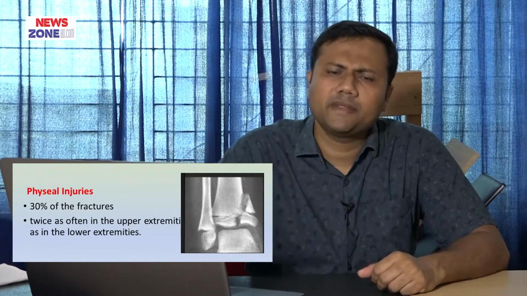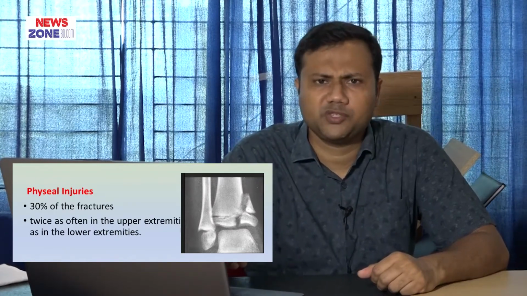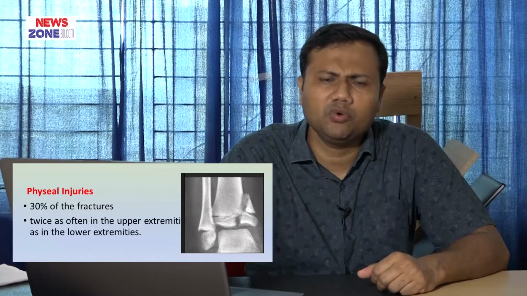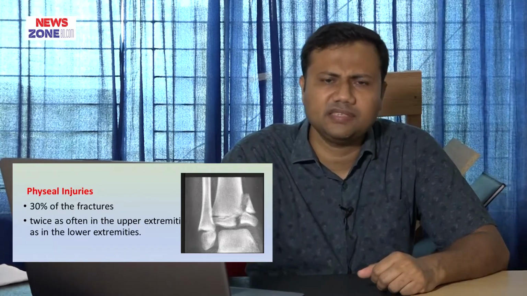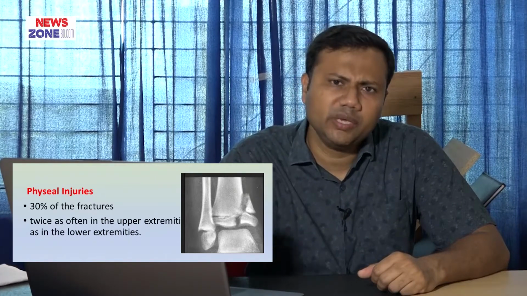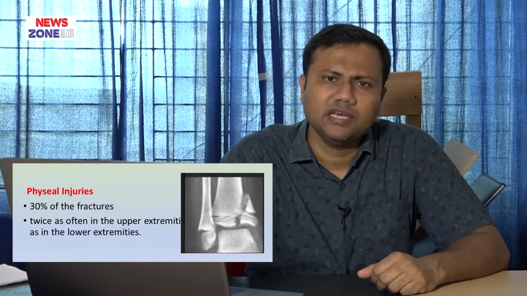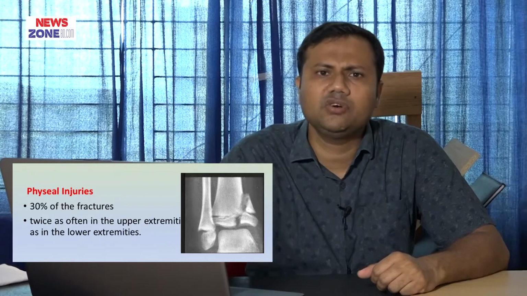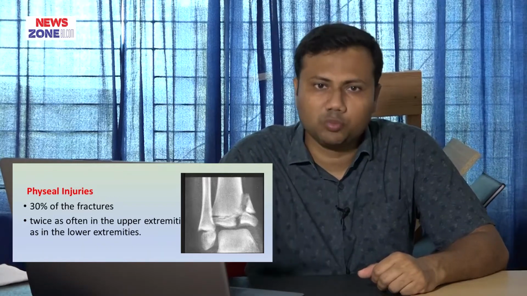And another very important part of children's orthopedics is physeal injury. You know, the growing bone has a special part. In adult bone we have epiphysis, metaphysis and diaphysis, but in children, in between epiphysis and diaphysis there is a physeal region, or physis, or growth plate.